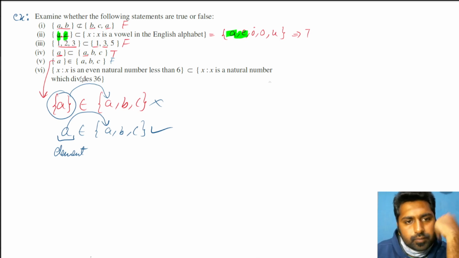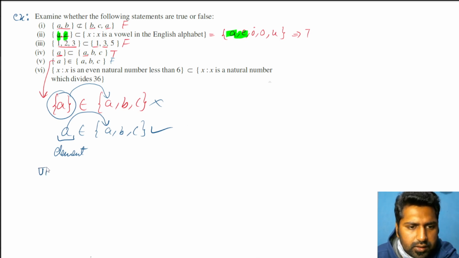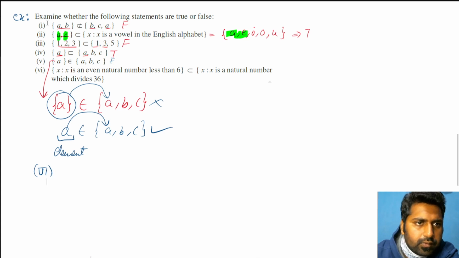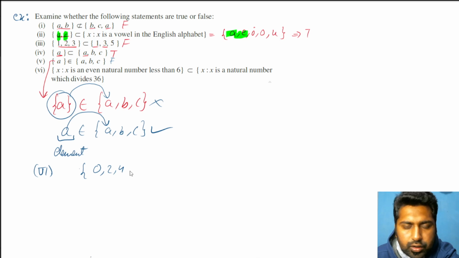All right. Then x is such that x is an even number less than 6. For the sixth part, I think we'll have to solve it. Left side, it's an even natural number less than 6. So even numbers start from 0, 2, 4 and 6 we cannot write because it is saying less than. And then he's saying subset, another set, x is such that it's a natural number which divides 36.